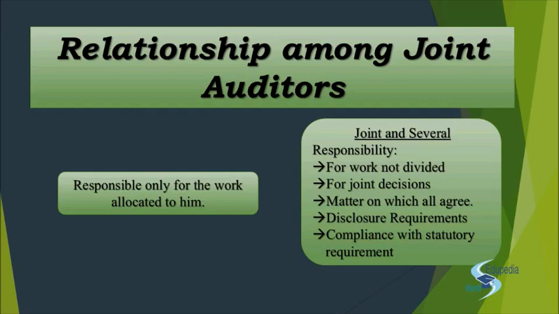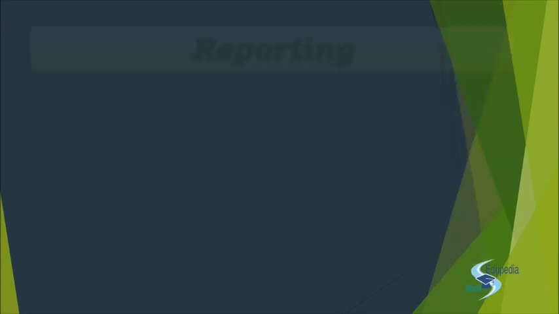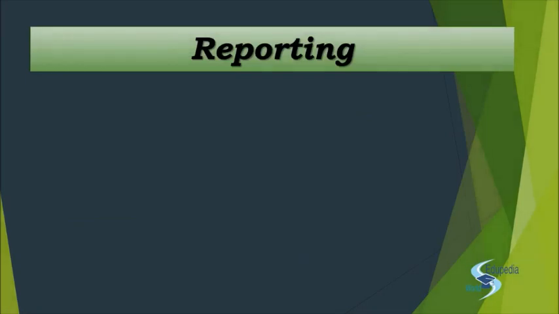So now you understand the relationship among the joint auditors. This is what it is. Now we move on to the last part of the standard, which is the reporting. Now this is the last part of the standard. This is the last part of your audit as well, the reporting part, right? So this was the standard on joint auditors, right?